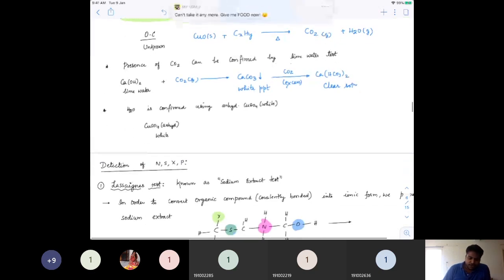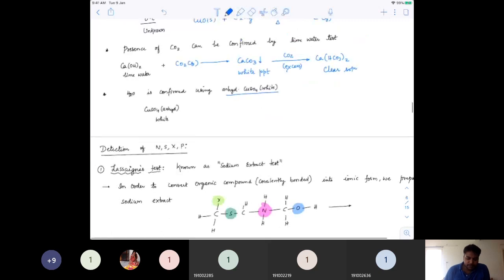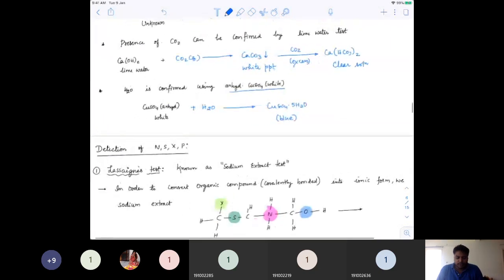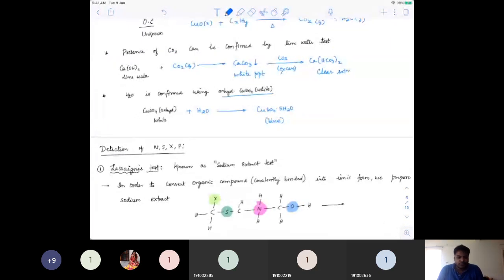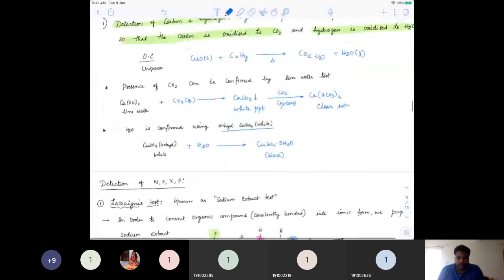H2O can be confirmed by using anhydrous copper sulfate. Anhydrous copper sulfate is normally white in color. If you treat it with H2O, you get copper sulfate pentahydrate, CuSO4·5H2O, which is blue in color. So if there is water, anhydrous copper sulfate will turn blue. That's about carbon and hydrogen.